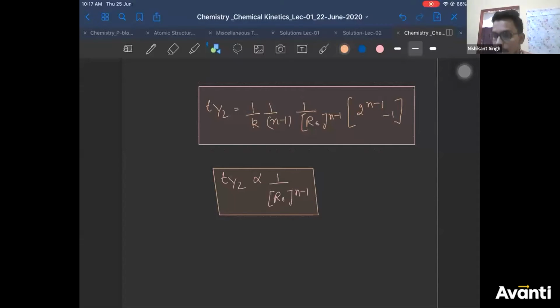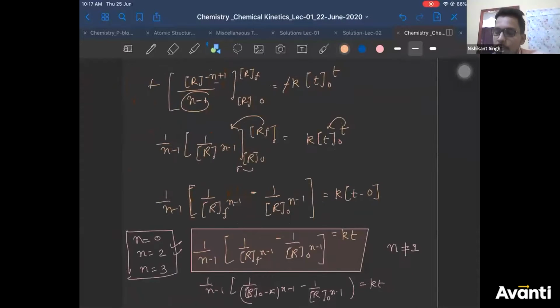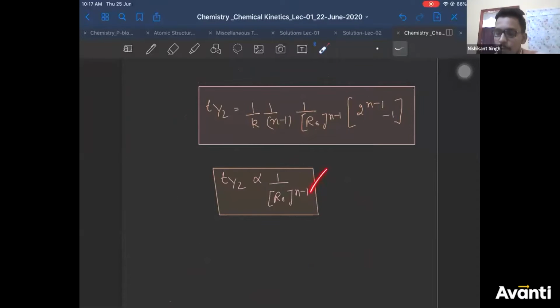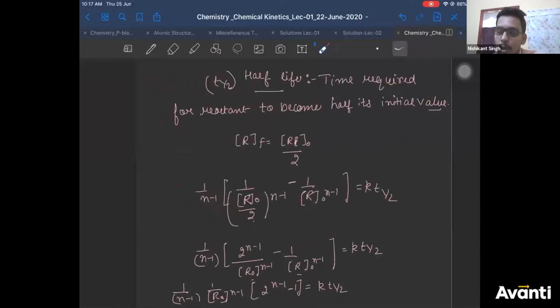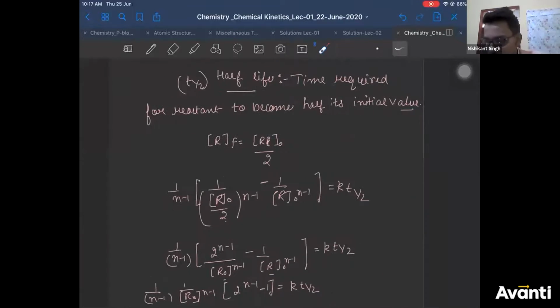Okay? Now, until you understand these formulas, there is no point in solving any question on it. You cannot expect you'll understand the formula from questions. First, you have to understand these formulas carefully. Now, this is your general expression of any order kinetics. This is your general expression of half-life of any order kinetics. Now we'll do what? We will find the expression for zero order kinetics and solve questions on it. Right? Any doubt in any of these steps, guys? Please ask.